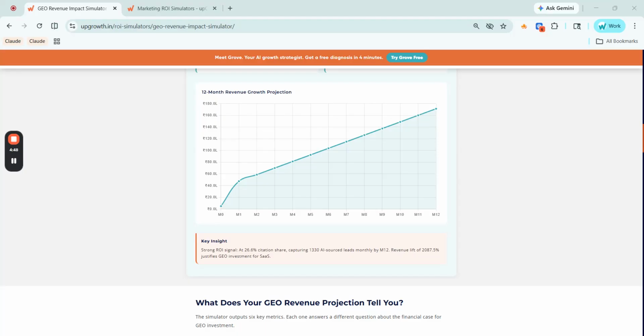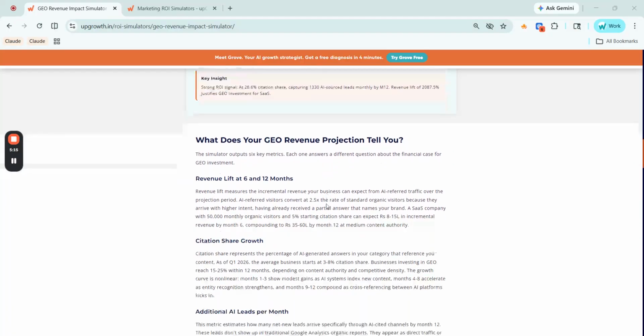Search behavior is entirely shifting. More and more users are getting answers directly from AI tools instead of clicking through to websites. If your brand is not being cited in those AI responses, you are invisible to a growing share of your potential customers, and your competitors who are investing in geo right now are capturing those leads instead. This simulator makes the financial case for acting early before the gap widens further. Run this with your own numbers and see what geo could mean for your revenue over the next 12 months.